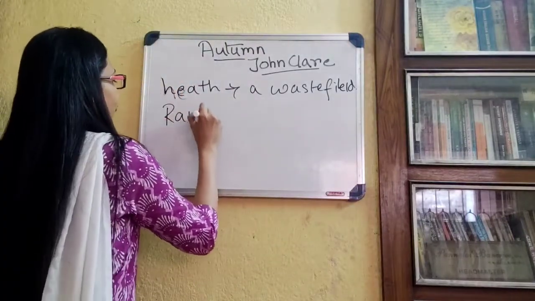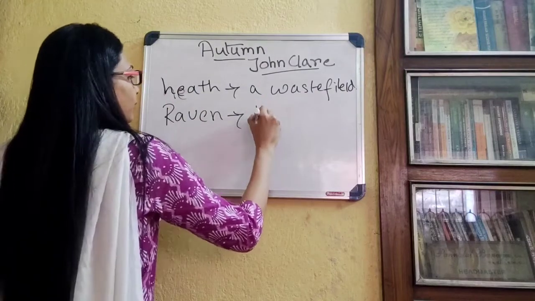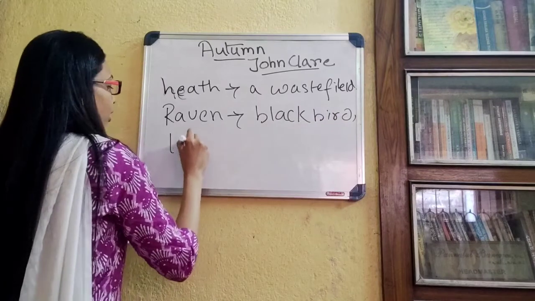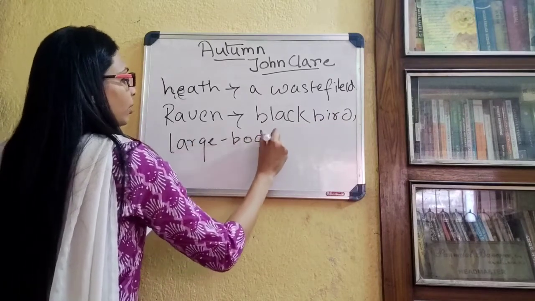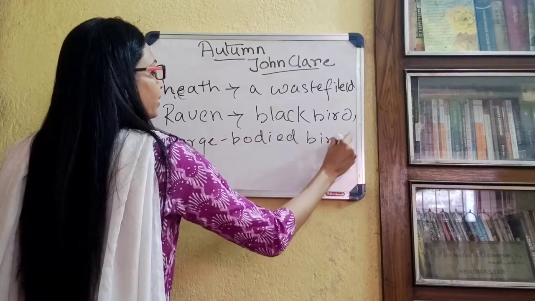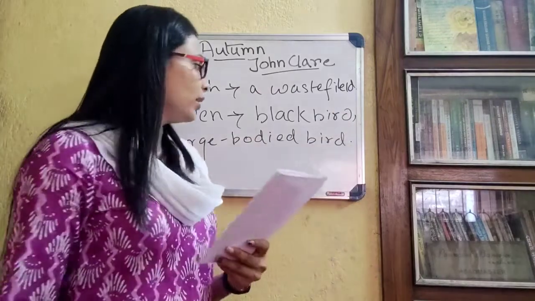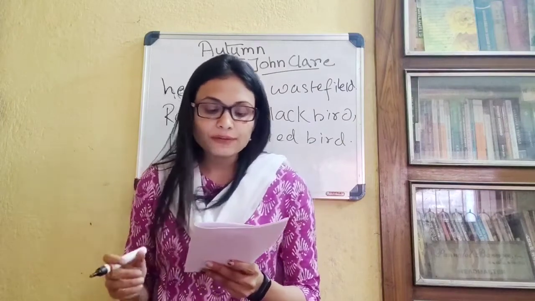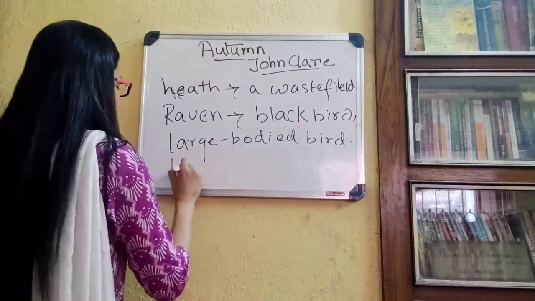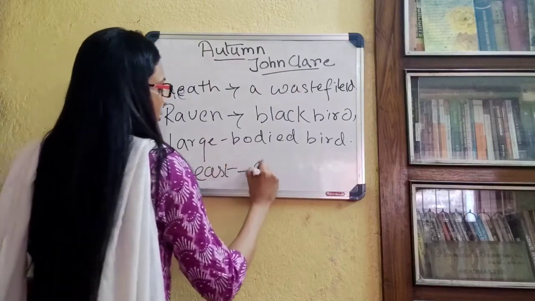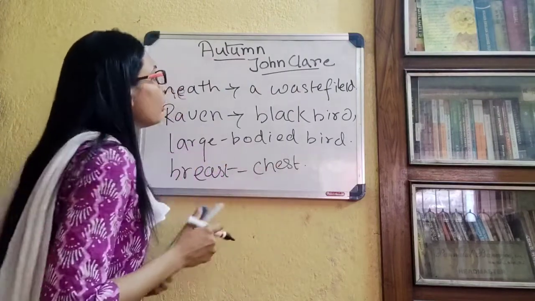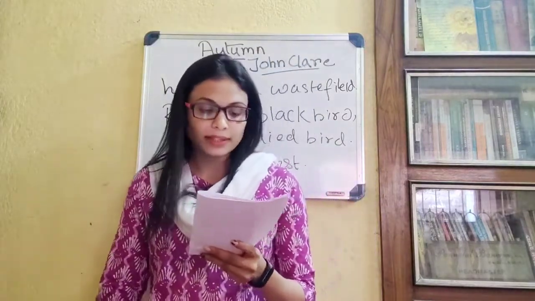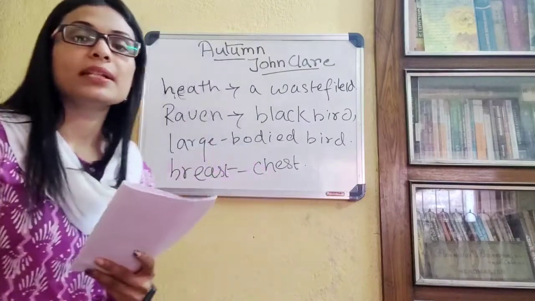So raven is a kind of black bird. It is a large bodied bird, and normally it is black in color. So the feathers are falling from the raven's breast. Breast means chest. The feathers are falling from the raven's breast, and they are falling where? They are falling on the stubborn leaf.